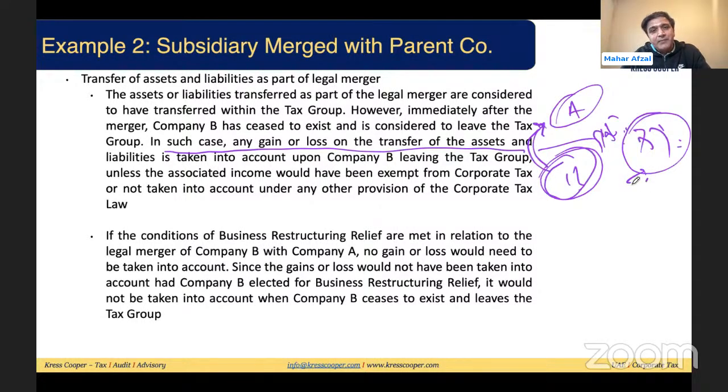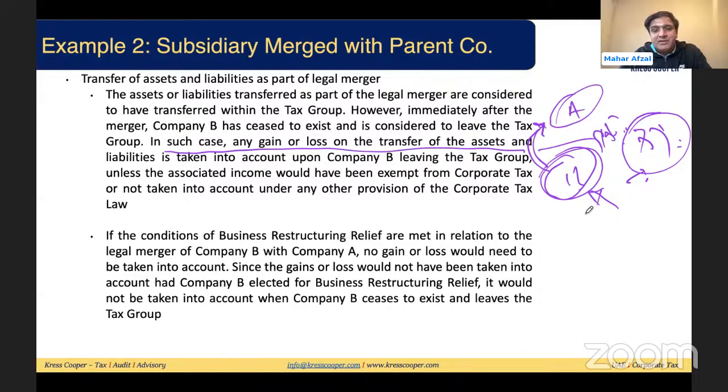So the law is saying that if one company is transferring its entire business to another company and it ceases to exist, as in the situation given here, then the entire gain on this transfer of assets and liabilities will be booked unless this gain is exempt under any other provision of the law. So in this current situation, when B is transferring its entire assets to A, B will no longer be meeting the conditions of a qualifying group as well. So this gain will be subject to tax.